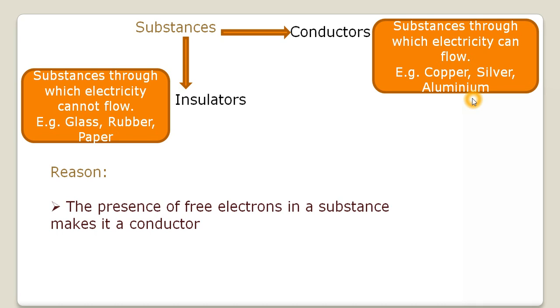The next category is that of insulators. These are those substances through which electric charge cannot flow. So the substances through which electricity cannot flow are termed as insulators. Examples of insulators are glass, rubber, paper, cotton, and dry air. These are all insulators because they do not allow electric charge to flow through them.